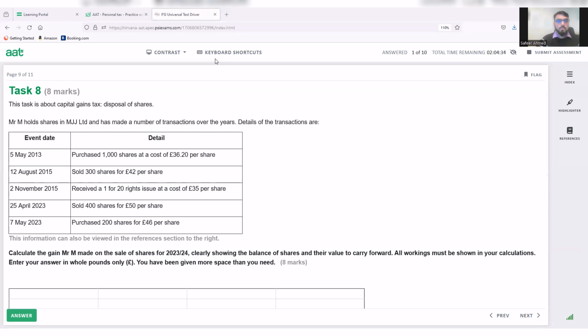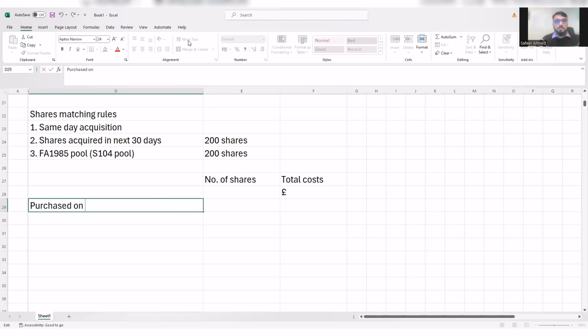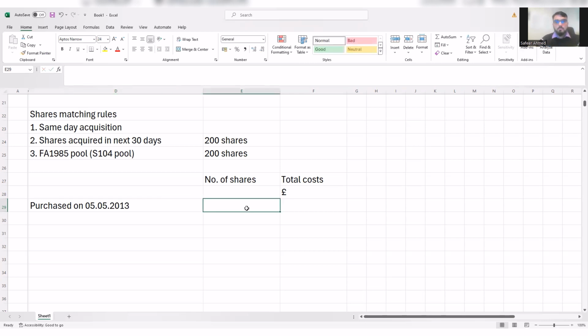Sorry, I thought that I shared the Excel sheet with you at this point, but then I realized that I didn't. So purchase shares on what date? 5th of May 2013. 1,000 shares, and at what cost?